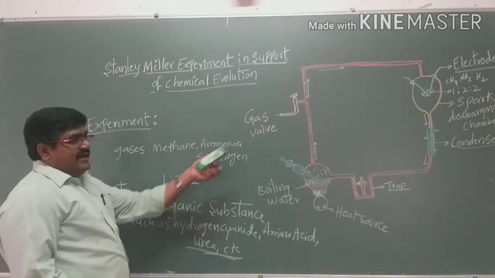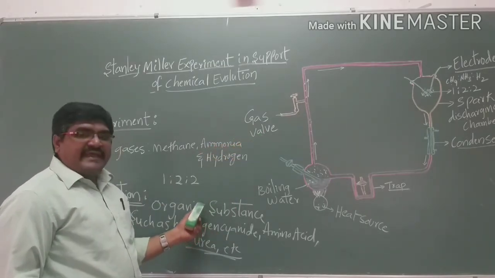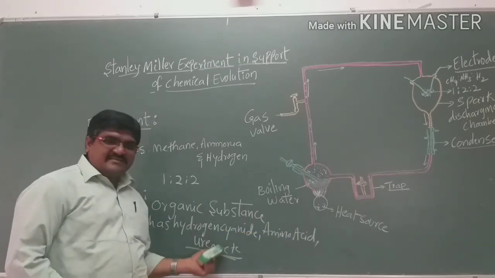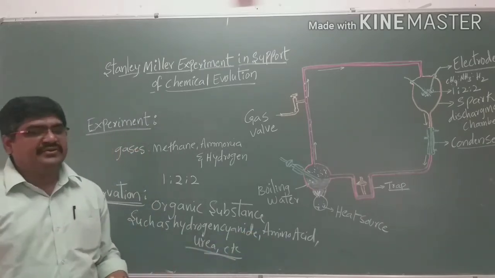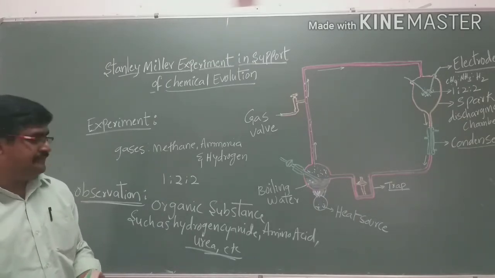That means from simple inorganic substances we are producing organic substances in the form of hydrogen cyanide, amino acids, fatty acids, urea, etc. These were observed by Stanley and Miller.